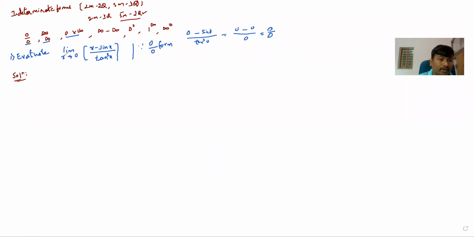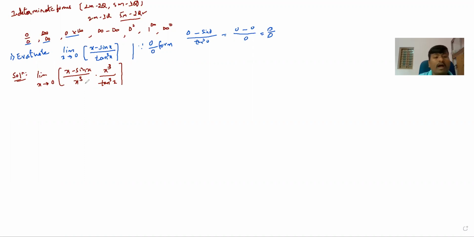What are they given? Limit as x tends to 0 of (x minus sin x) divided by tan cube x. Shall I write limit as x tending to 0, (x minus sin x) divided by tan cube x, multiplying and dividing by something? Sir, how do you know how to multiply and divide? You just need an adjustment, no? That adjustment gives you an easy and early result.